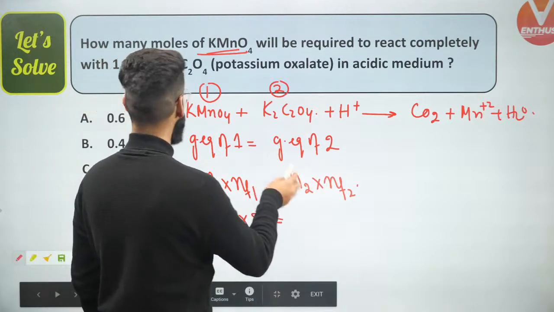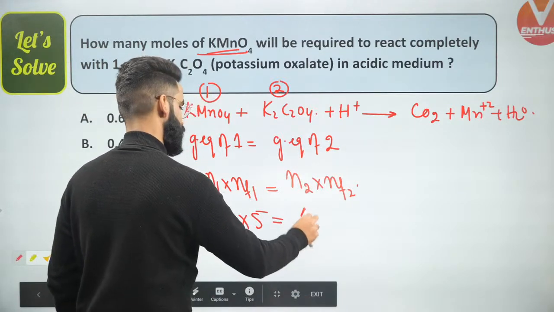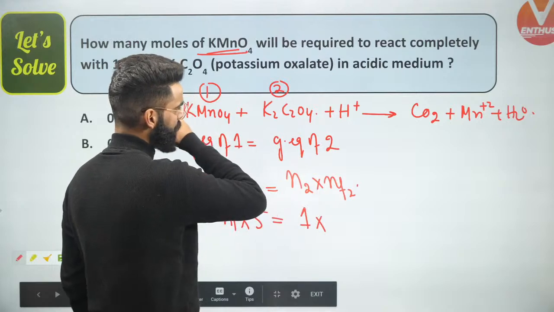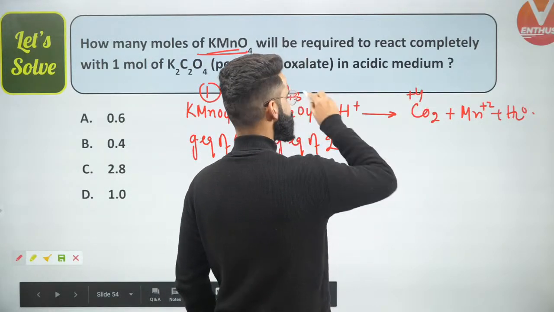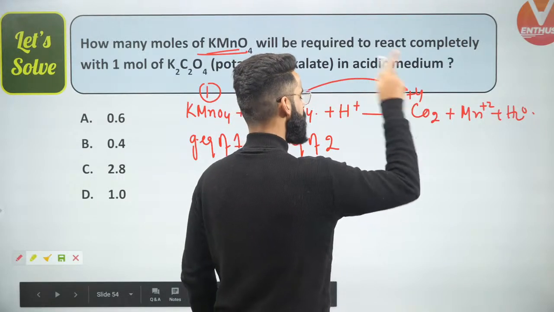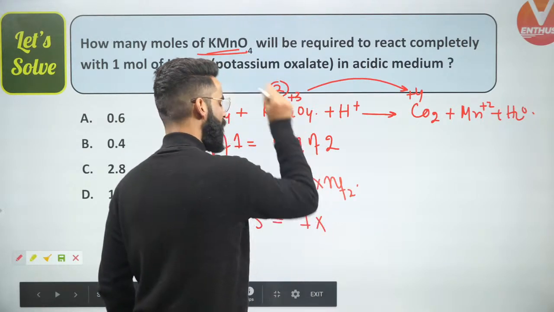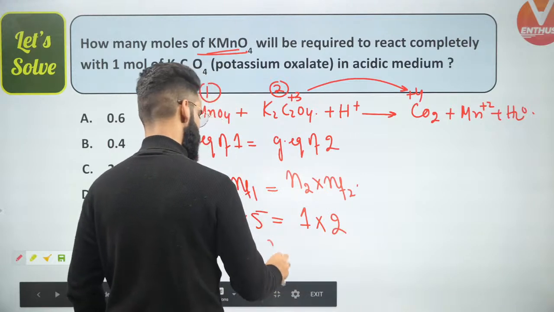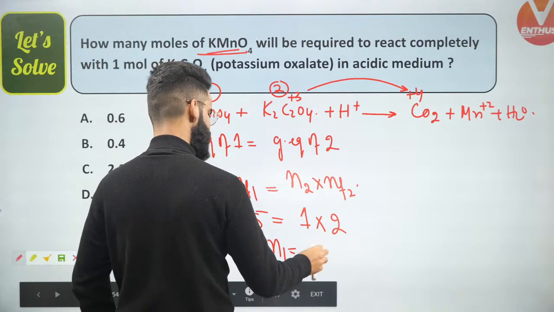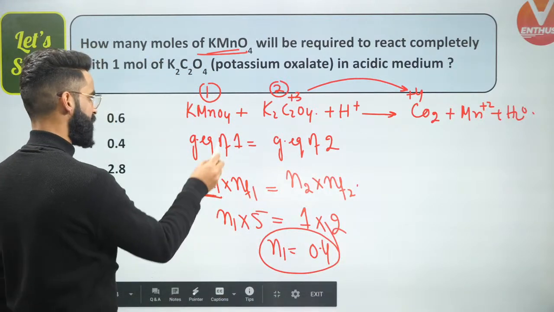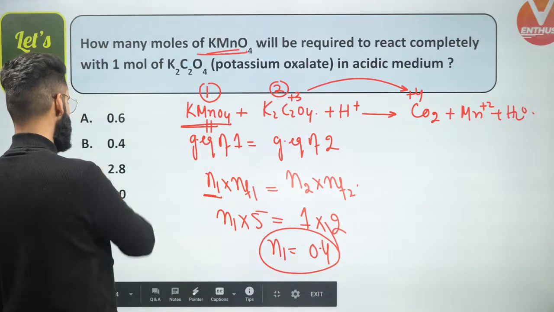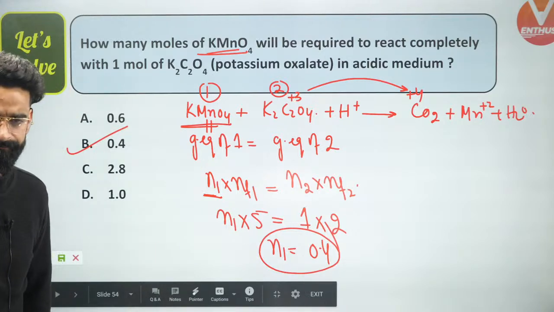This will be equal to N2, the number of moles of potassium oxalate, which is given as 1. And what is the n factor of potassium oxalate? The oxidation state of carbon is +3 here and +4 there. The change in oxidation state is 1 for one atom, but I have 2 atoms of carbon, so the n factor is going to be 2. So N1 will be 2 divided by 5, that means 0.4. So 0.4 is the value of N1, and N1 was the moles of KMnO4, which I was supposed to calculate.